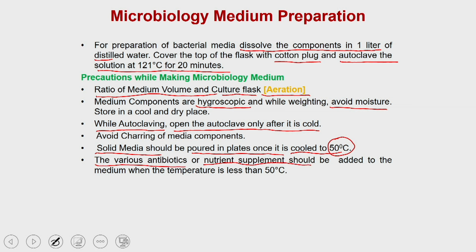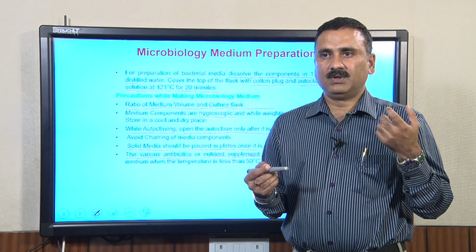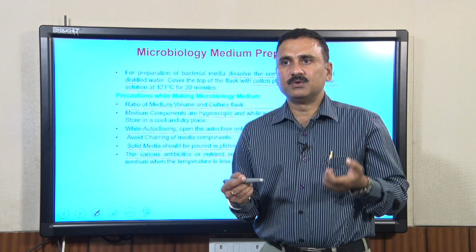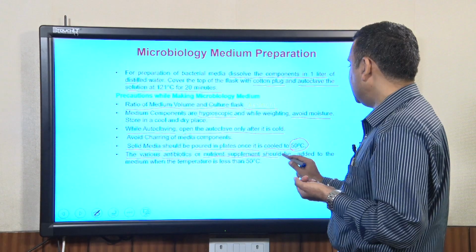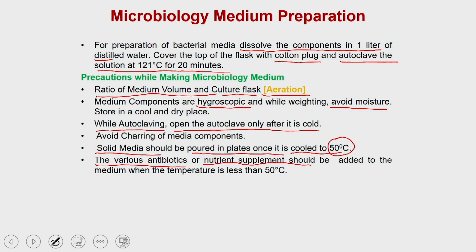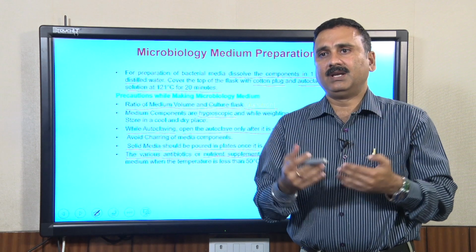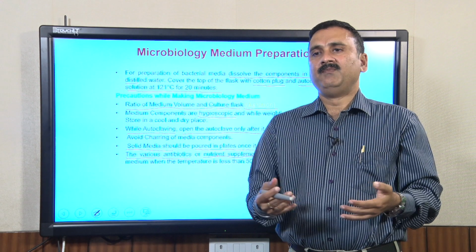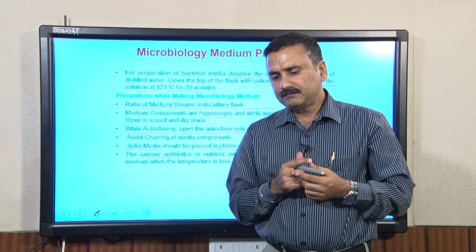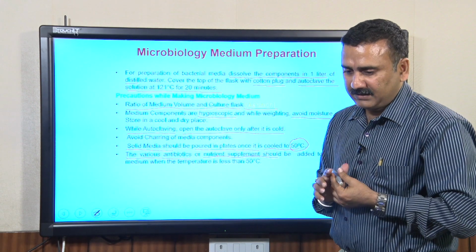For example, if you have to add glucose as a carbon source, then you have to wait for the media to cool down to 50 degrees, and only then add it, and then use this media for bacterial growth as well as other prokaryotic cell growth. Let us move on to the other category.